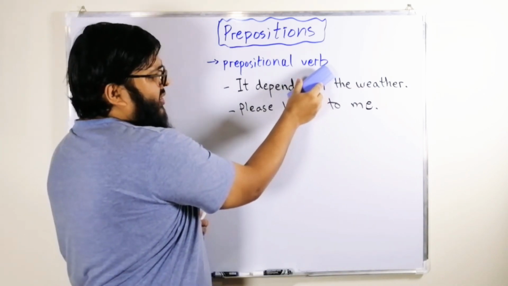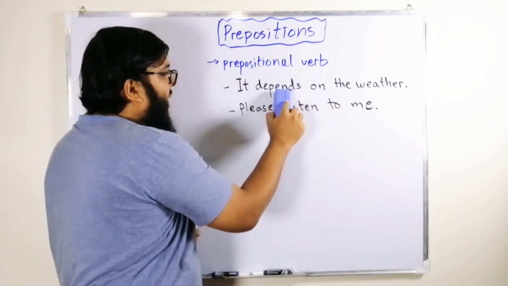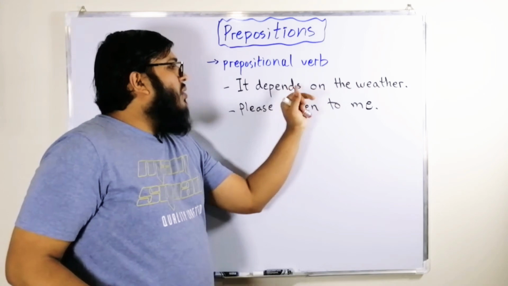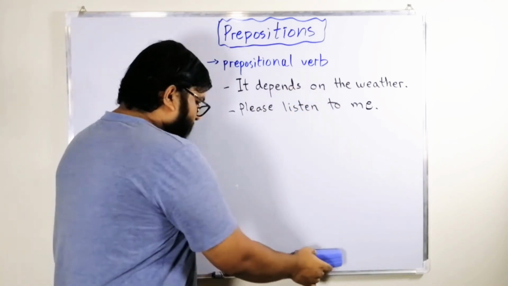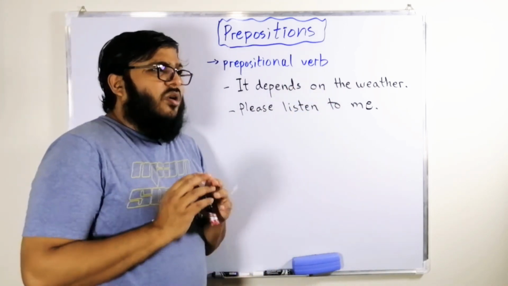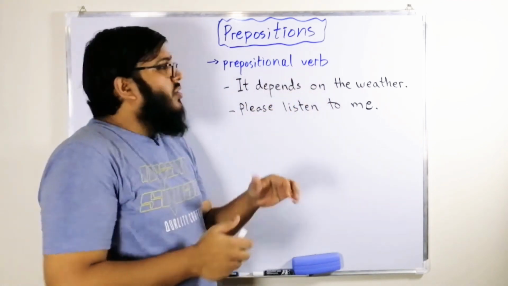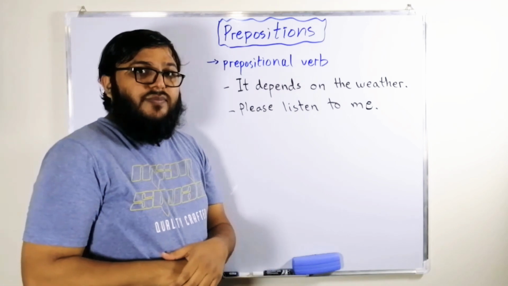So it doesn't make any sense. Whenever you use the word depends, you must use this preposition along with the verb depend. So it's always a must. Whenever you say a verb depend, you use a preposition. That is called prepositional verb.